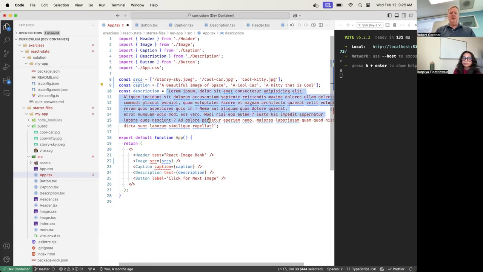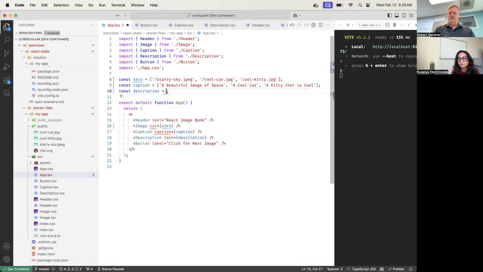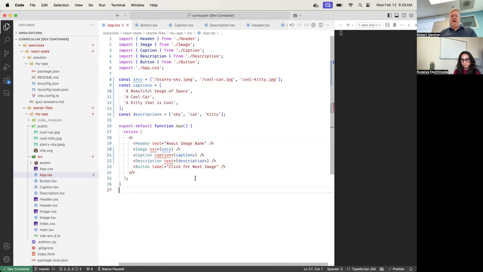Okay, description. I don't like this long description here. So I'm just going to do sky, car, kitty, just to save space. Okay. And then this has to be plural. This has to be plural. This has to be plural. This has to be plural. Now I'm getting some errors here.